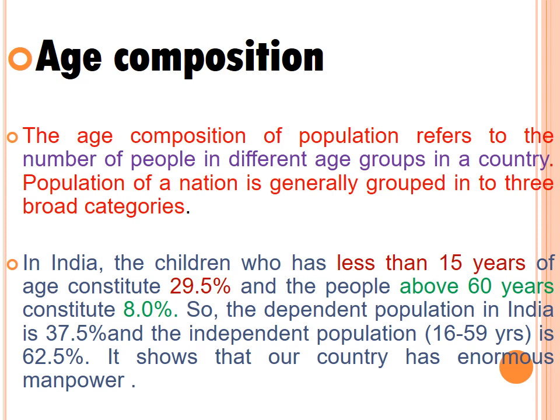So in our country, children are very few, only 29.5%. The old people above 60 years are also very few, only 8%. But 16 to 59 years old people, 62.5% are there. So the manpower is very high in India. Okay.